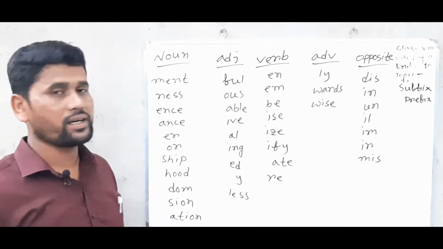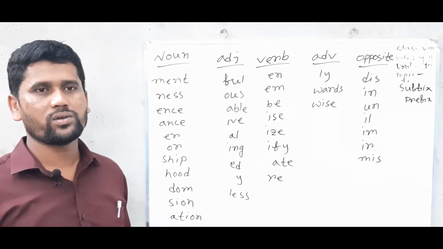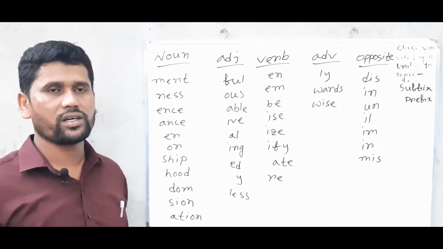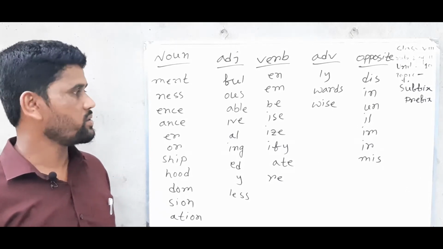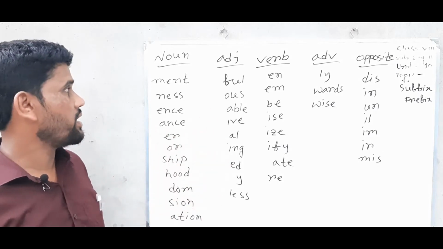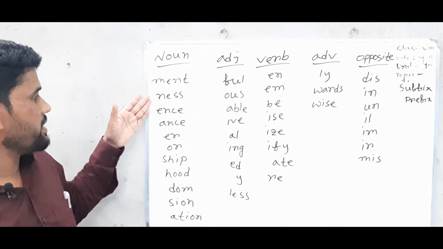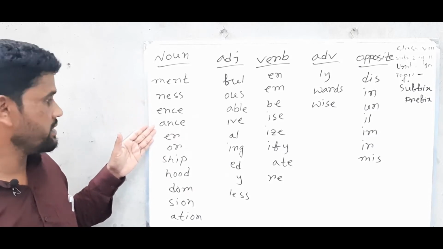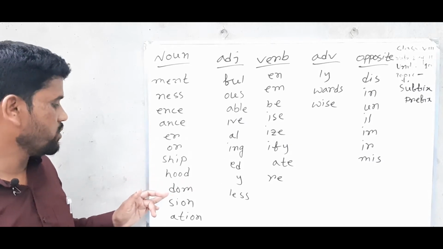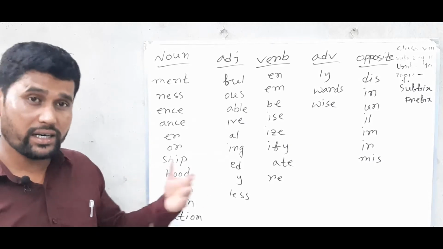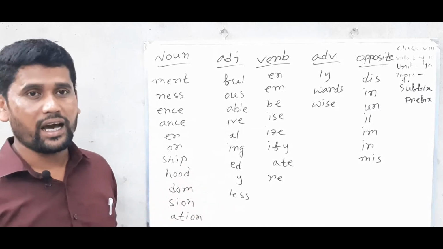Dear students, here you can find two things. First, when you identify any word from the sentence, you can follow this serial. When you find MENT, NESS, ENCE, ANCE, ER, OR, SHIP, HOOD, DOM, SION, ATION, and etc., and more you have, the word will be a noun.